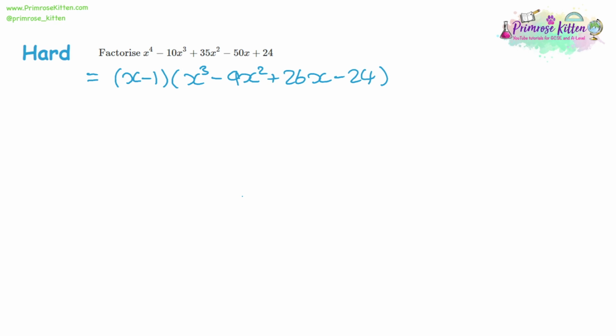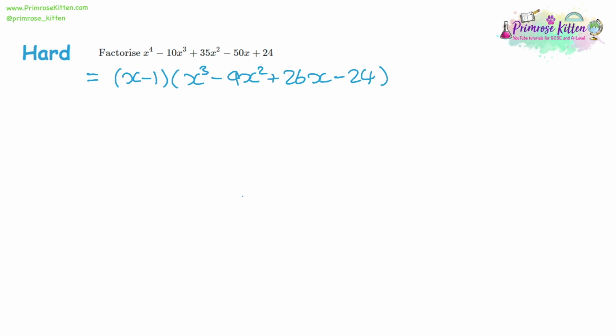Now, you can try 1 again, because you can have 1 as a factor more than once. So that'd be 1, take away 9, plus 26, take away 24. But that gives us negative 6, so that can't be a factor. So think about 24 and the factors of 24. We'll be thinking about things like 2, 3, 4, maybe even 6 to go in.